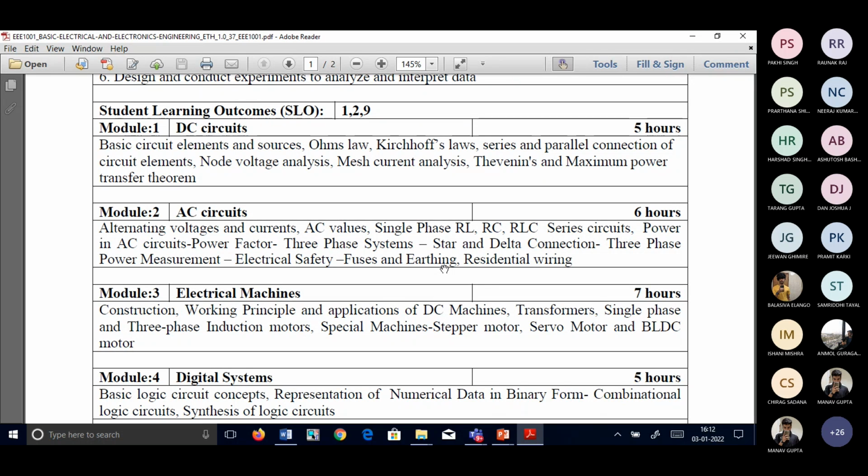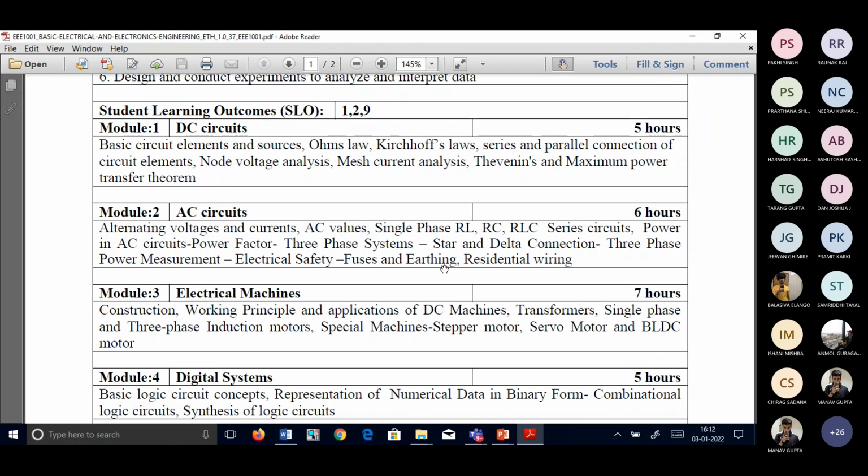Which type of loads will be there in the DC circuits? Ma'am, only resistors. Yes, because inductors and capacitors require alternating supply. So they consume energy, they dissipate energy like that. So resistor only is available in DC circuits.